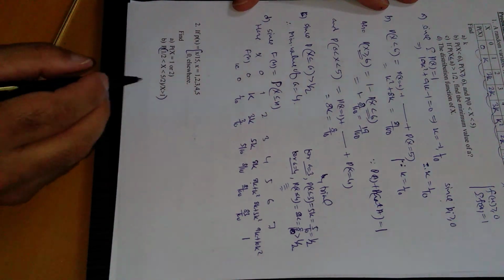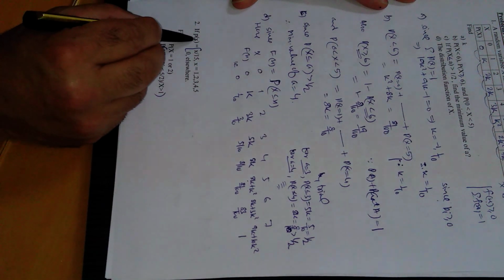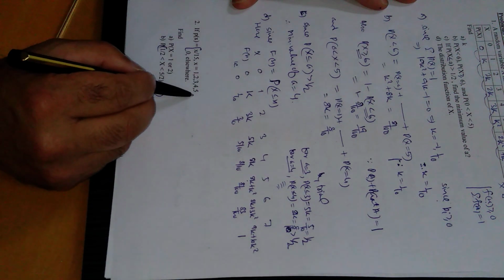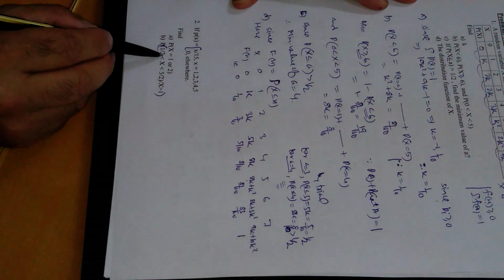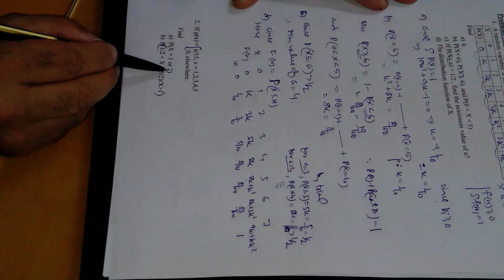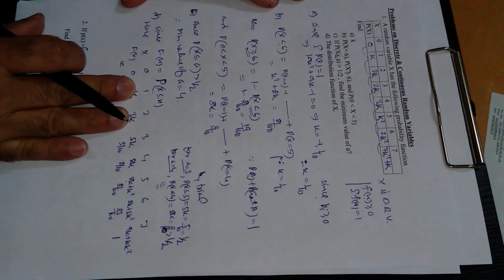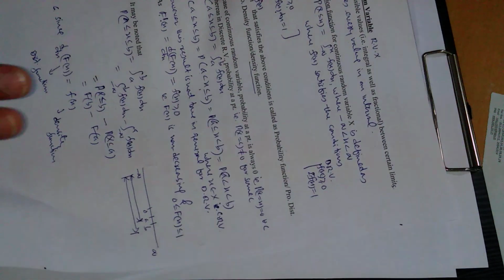Now second question, probability p, this has two values, either this one when x is 1, 2, 3, 4, 5 and 0 elsewhere. We have to find these two probabilities, x is 1 or 2 and this probability. So, let's see.